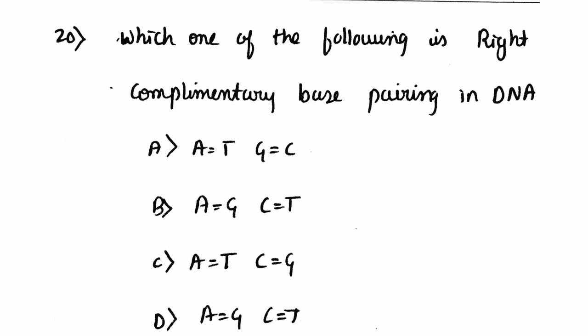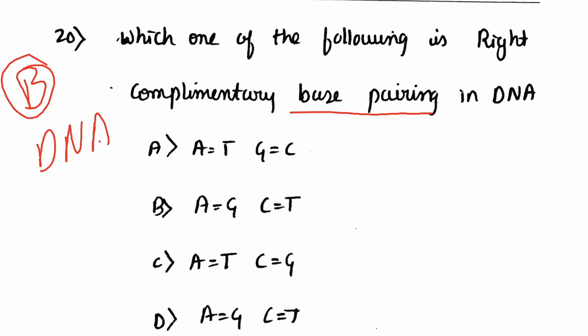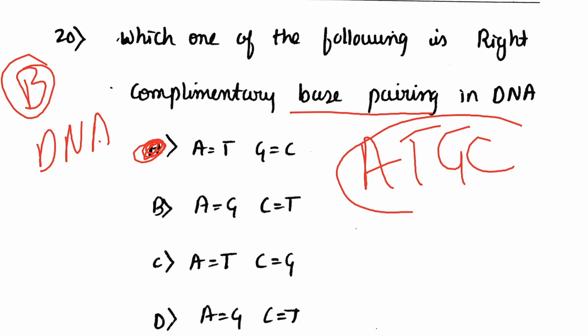20th. This question is related to biology, DNA. Which one of the following is right complementary base pairing in DNA? A to T, G to C, or AGCT, ATCG, or AGCT, and it is A to T, G to C. Like it is KPSC, you can remember as ATGC. KPSC, ATGC. Just a shortcut, A to T and G to C.